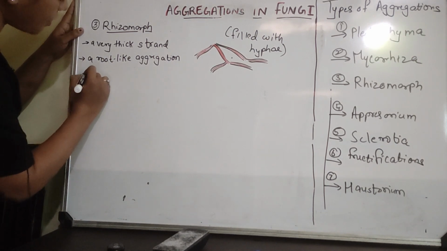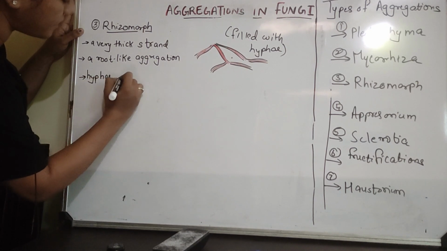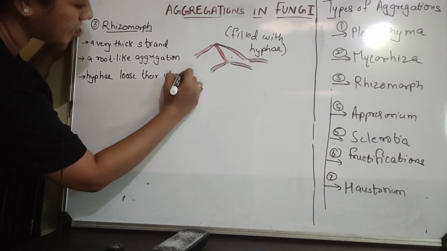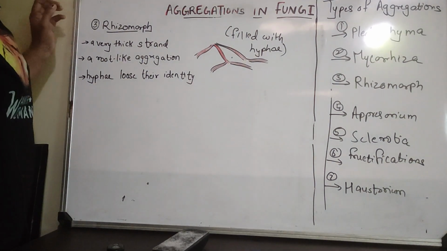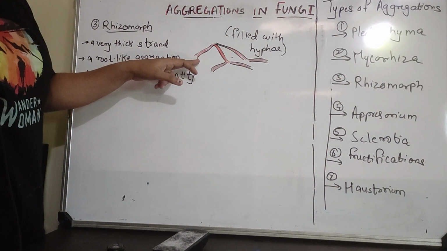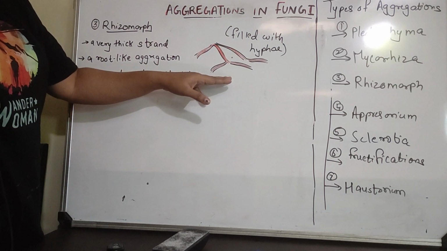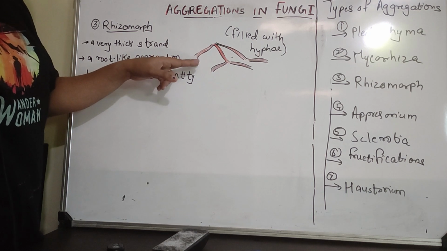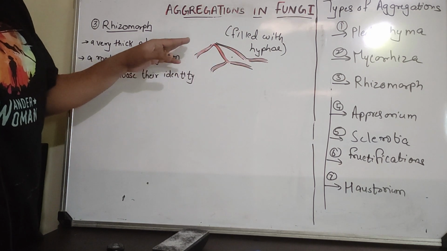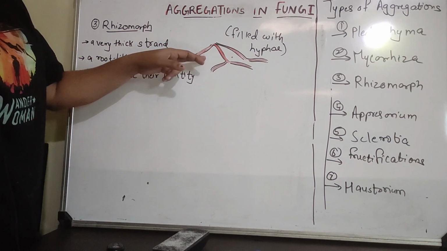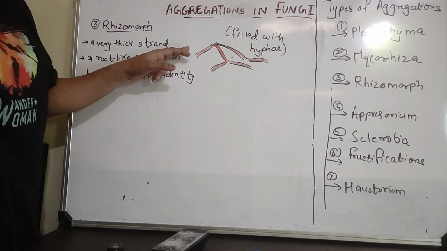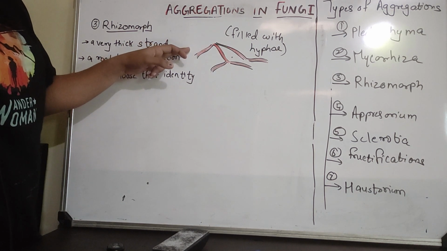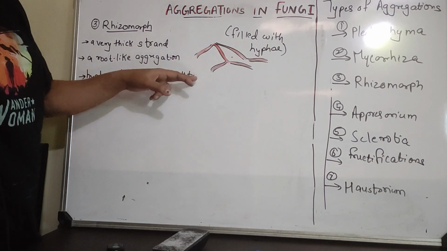right? And here what you have to notice is that the hyphae, they lose their identity, right? Here the hyphae lose their identity, meaning that when you see the rhizomorph you will not be able to identify which hyphae is what, there is no differentiation. आपको देखकर एज अ होल पता ही नहीं चलेगा कि हाइफे कौन सा है, क्योंकि ये पूरा रूट जैसा स्ट्रक्चर बनता है और आपको देख के ऐसा लगेगा कि ये रूट है, बट ये एक्चुअली रूट नहीं है. रूट जैसा स्ट्रक्चर लिया है जिसमें पूरा अंदर हाइफे भरा हुआ है.